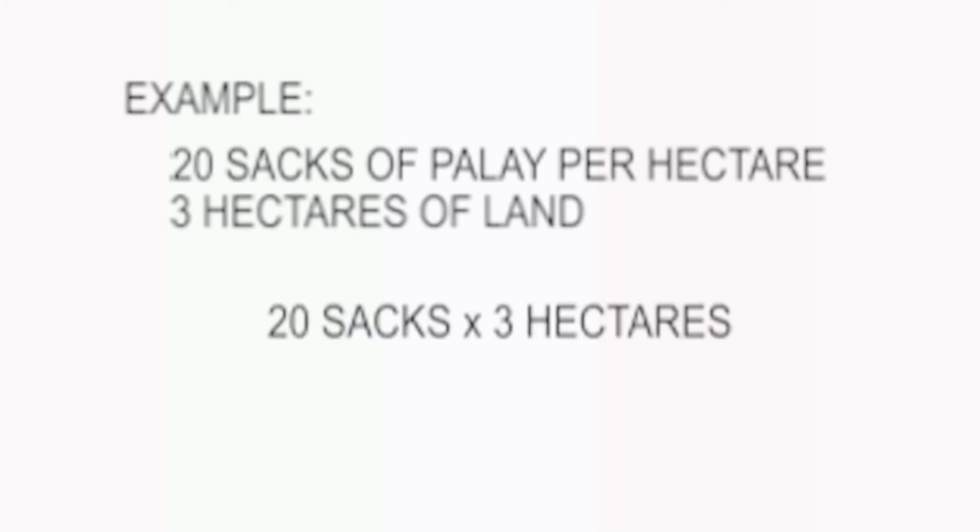These farmers give the owner of the land a share of their harvest products as agreed upon beforehand. These tenants include those who raise livestock or poultry for the landowner on condition that the latter will get a share of the product. For example, we have 20 sacks of palay per hectare. If we have 3 hectares of land, then we multiply 20 sacks of palay by 3 hectares of land. Therefore, we have a total of 60 sacks of palay.